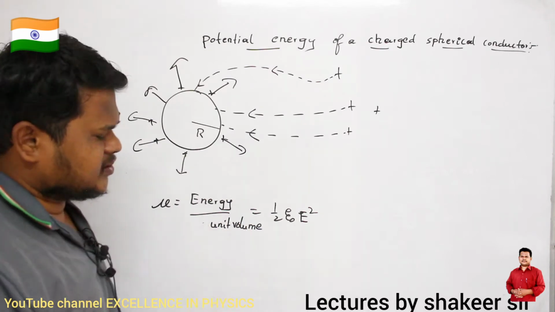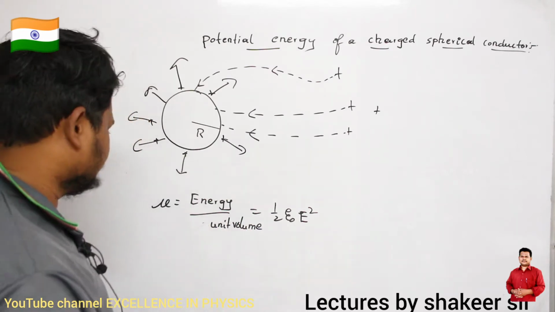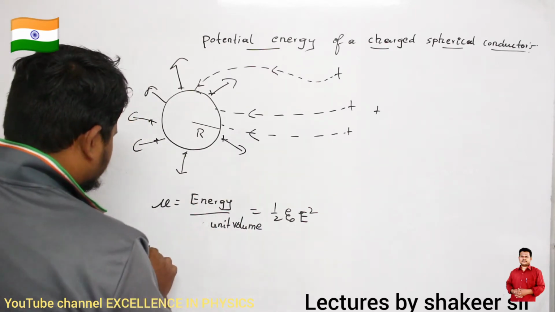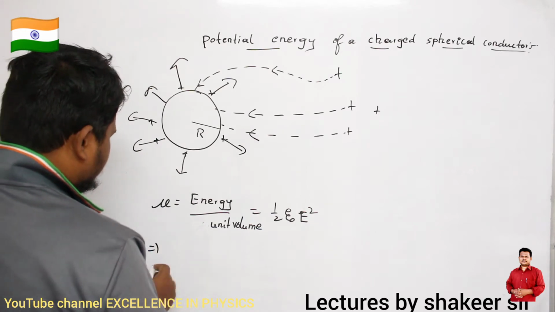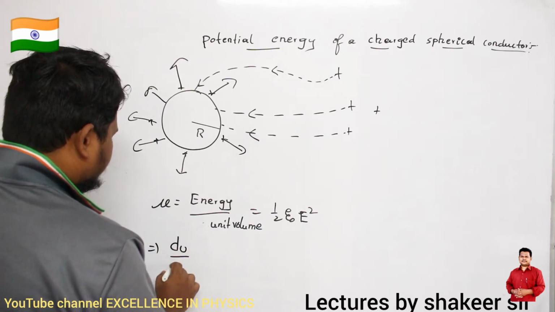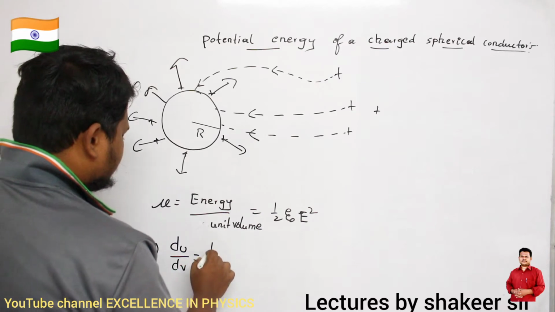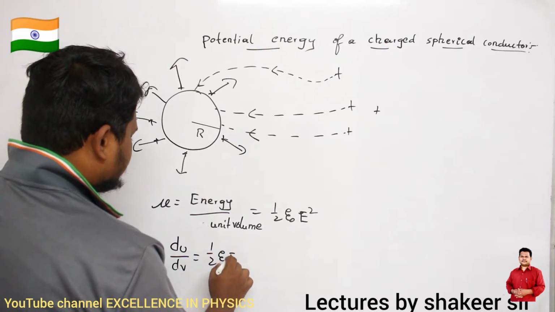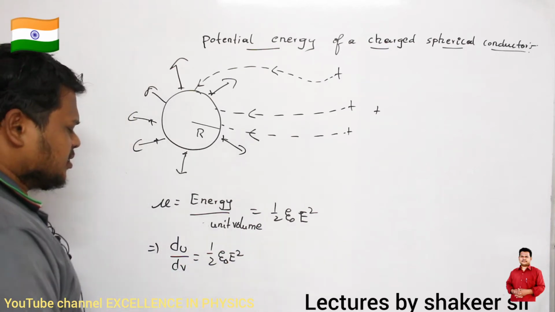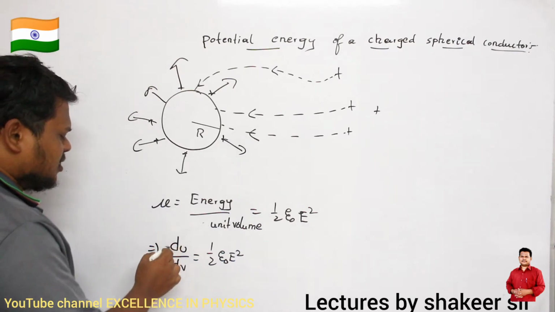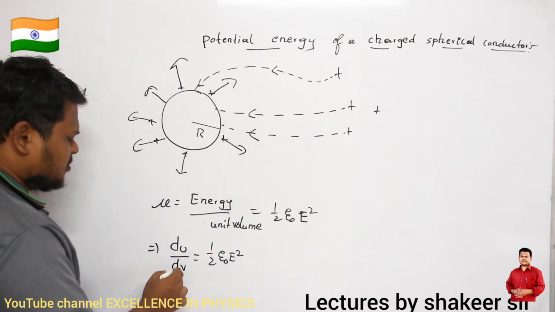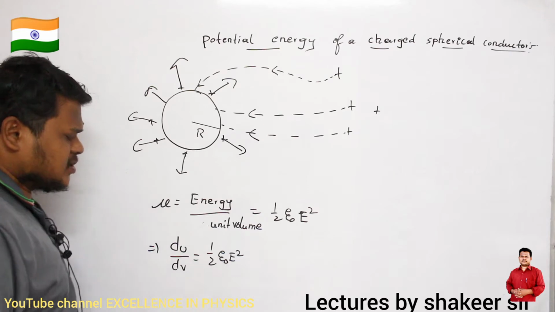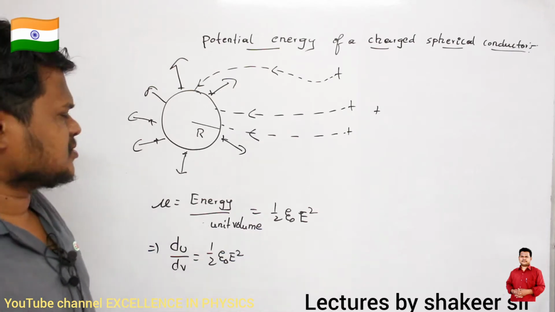This is the amount of energy stored per unit volume. In differential form, I can write dU by dV is equal to half epsilon naught E square. So the small amount of energy stored per small amount of volume is half epsilon naught E square.